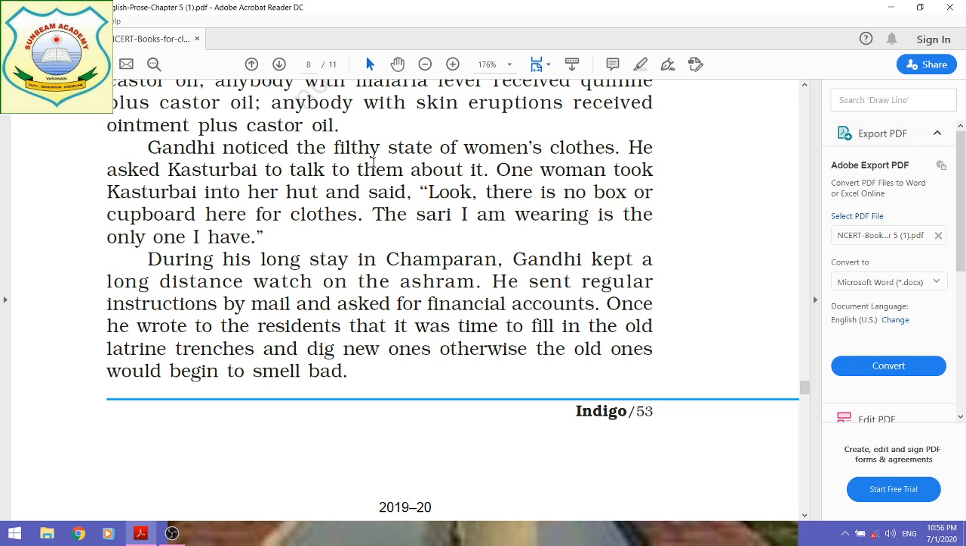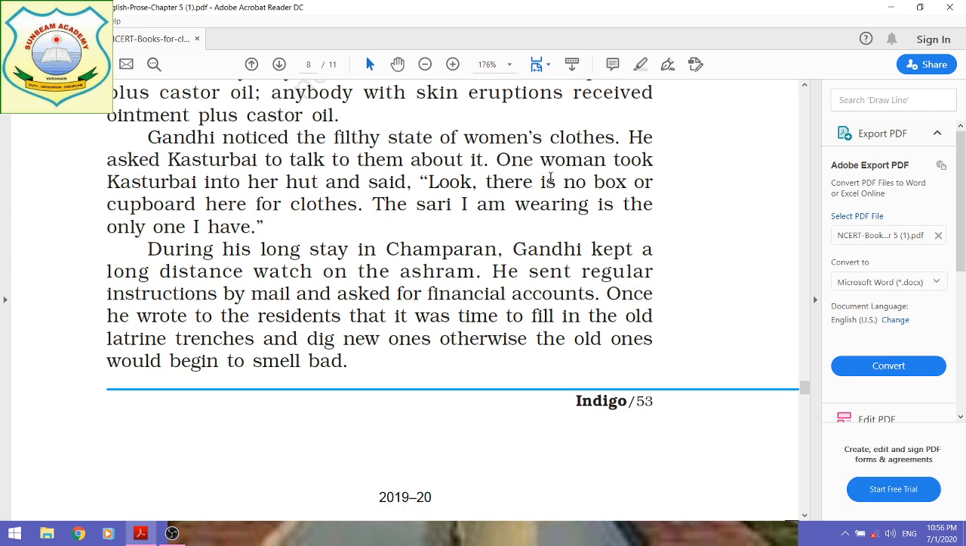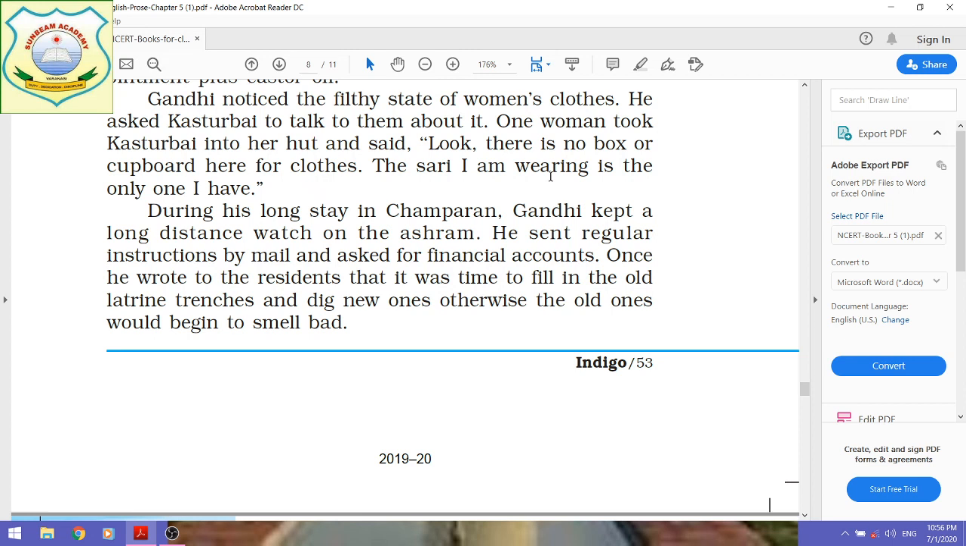So he asked Kasturbai, his wife, to talk to those women about it. One woman took Kasturbai into her hut and said, "Look, there is no box or cupboard here for clothes." Their conditions were very pathetic, very miserable; they were suffering from extreme poverty.